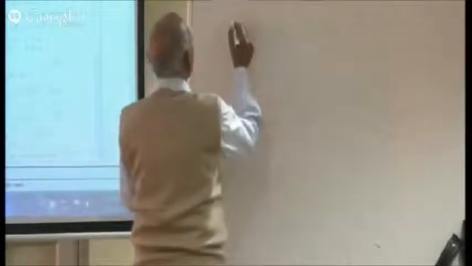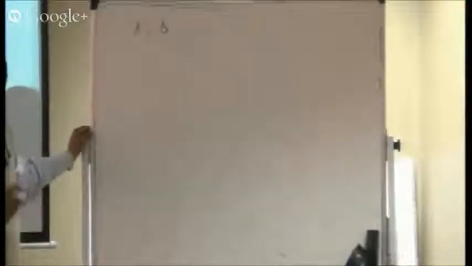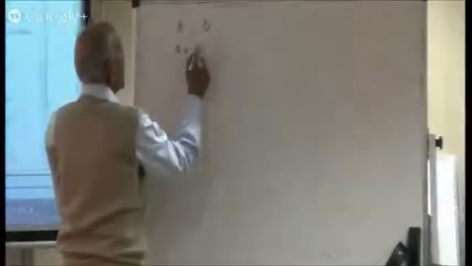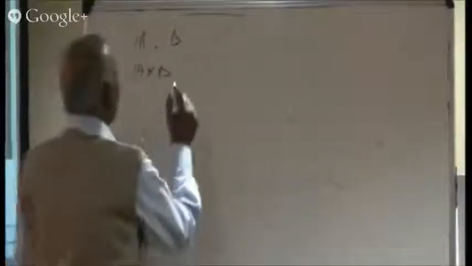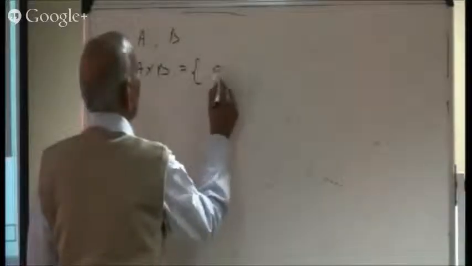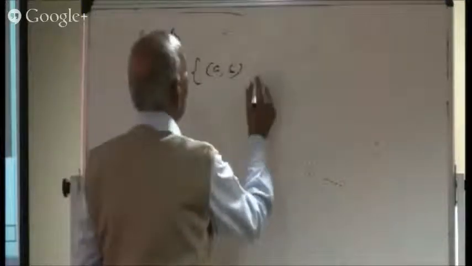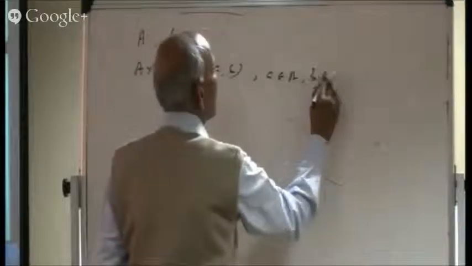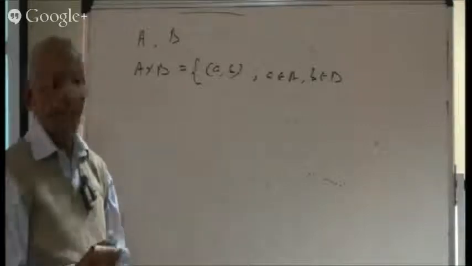So this is a type of situation. We are considering two non-empty sets, A and B. A is a non-empty set, B is also a non-empty set. Can you form A cross B? You know the idea of A cross B? In sets, we can form the set of pairs. So what is A cross B? A cross B can be written like this, the set of pairs (a, b), where a is coming from A and b is coming from B. That is the meaning of A cross B.